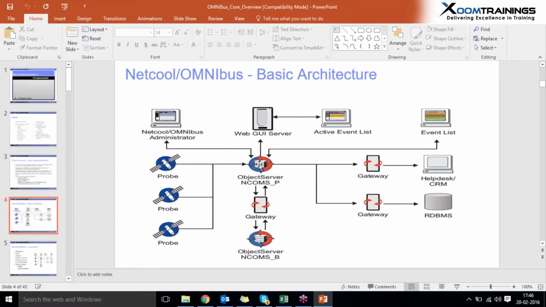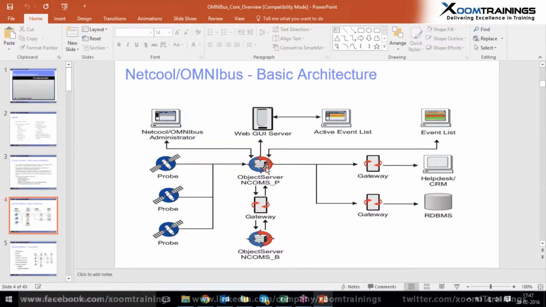Why? Because when we use this Omnibus, we don't need to maintain a number of people in a number of stations as the number of towers increases. A single Omnibus can maintain a number of towers, error issues, and alarms which even a man cannot. After a probe connects to that network, collects the errors, and sends them to the object server, the object server performs several operations like triggering and enrichment of that event.